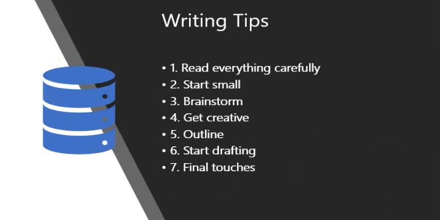Okay, and now here are general writing tips again. I know it's kind of repetitive, but it's just things to really keep in mind when you're writing that great scholarship essay. So read everything very carefully. Start really small with that outline. You can start with even just a couple words. Then I want you to write maybe a sentence for each main point. Then brainstorm, really get creative, create that great outline before starting. Do multiple drafts, and then do final touches. If you break it down this way, I think it feels a lot more doable and a lot more like you're in control.